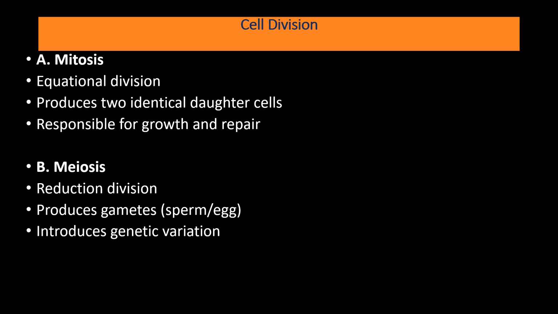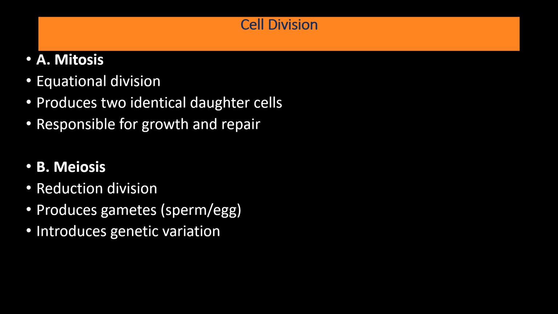While in case of meiosis, it is known as reduction division and produces gametes like sperms and egg cells, which have the reduced number of chromosomes, and usually it is half the number of chromosomes present in parental cells and results in genetic variation.